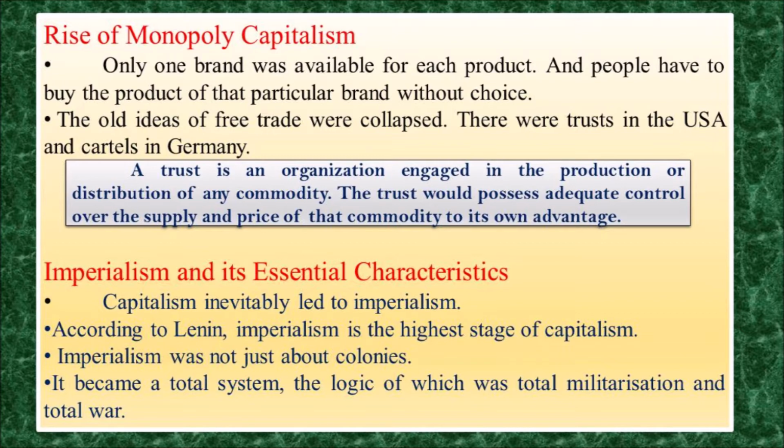It is completely a total system, and the logic of imperialism is that it introduced total militarization and total war. So therefore Lenin marked imperialism as the highest stage of capitalism.